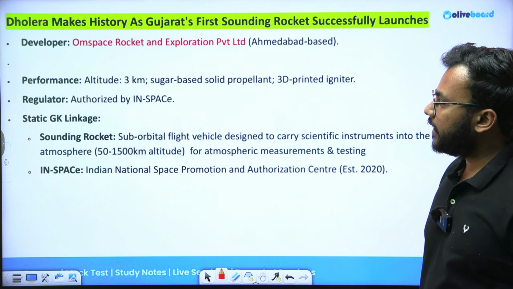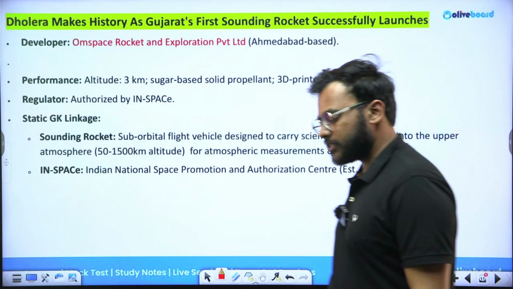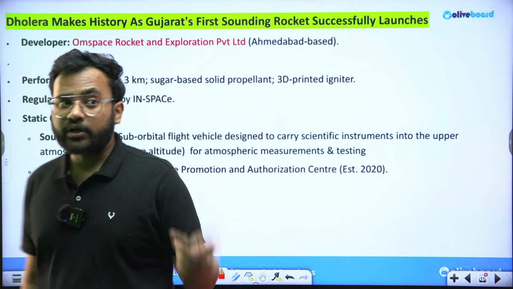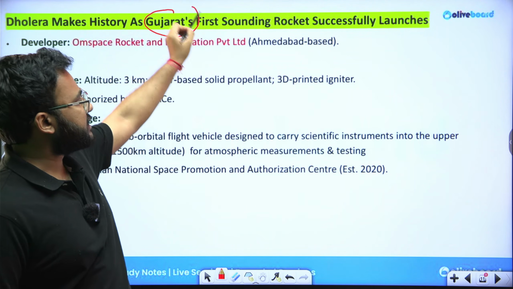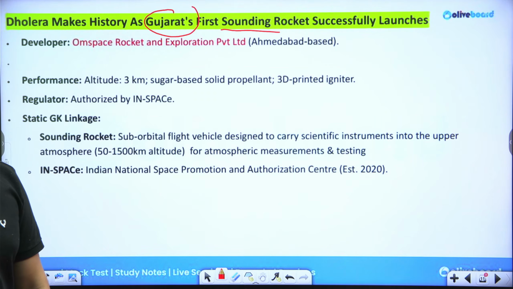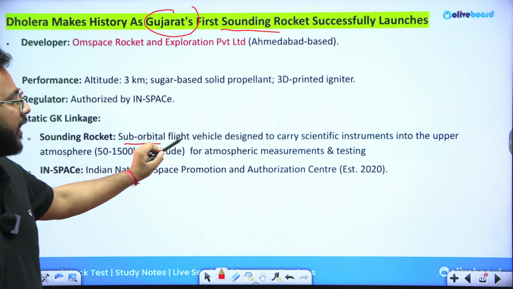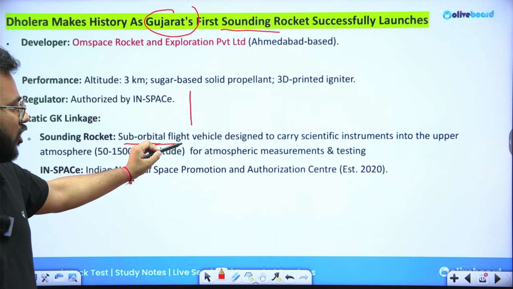Next information is regarding Dholera making history, as Gujarat's first sounding rocket has been successfully launched from Gujarat. It is not India's first, it is Gujarat's first. Gujarat for the very first time has tested a sounding rocket successfully. So the keyword here is sounding rocket. What is a sounding rocket? It is suborbital. It does not go to the Earth's orbit. It does not cross the Earth's orbit. All right. So it is suborbital.